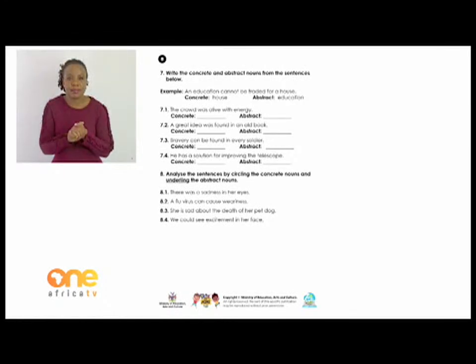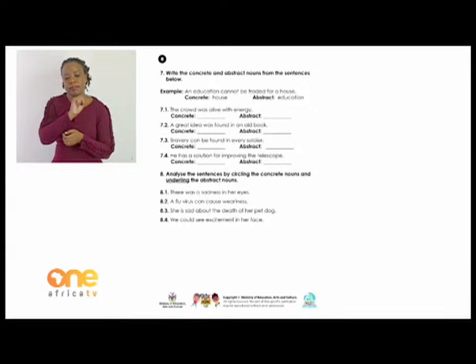Analyze the sentences by circling the concrete nouns and underlining the abstract nouns. There are two things that you should do to each of the following sentences. When you read the sentence and you see a concrete noun, you circle it, and when you see an abstract noun, you underline it. For example, there was a sadness in her eyes.